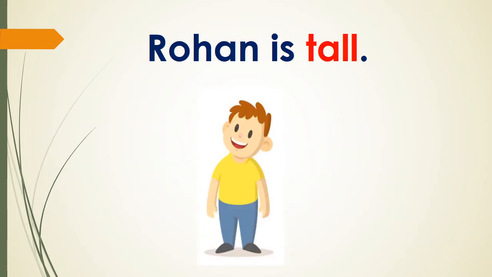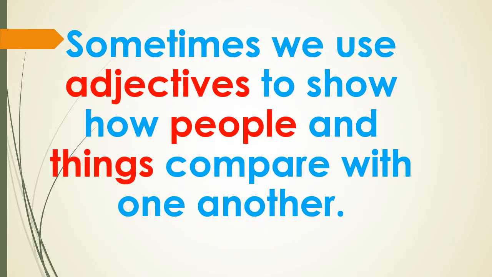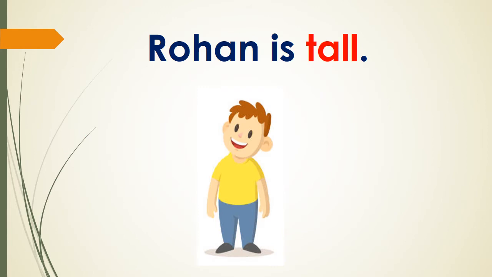Say for example, Rohan is tall. Now here, tall is an adjective, isn't it? It describes Rohan's height. Now, sometimes we use adjectives to show how people and things compare with each other. So let us see how we compare this word with others.